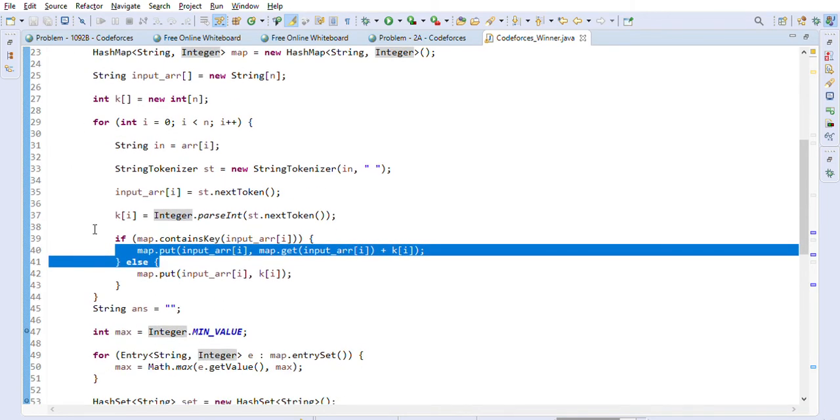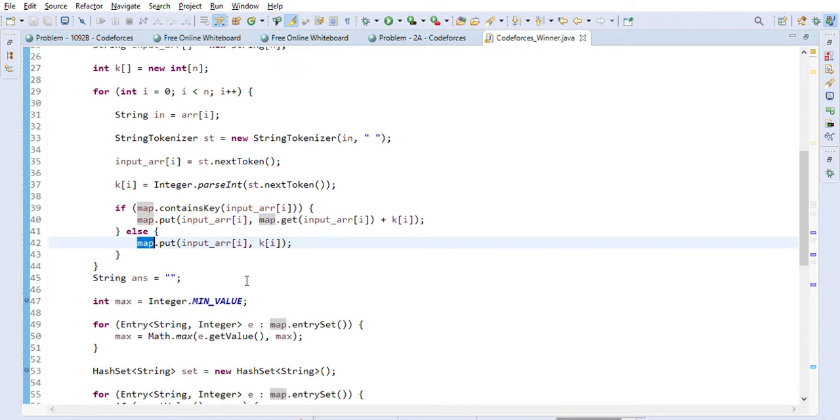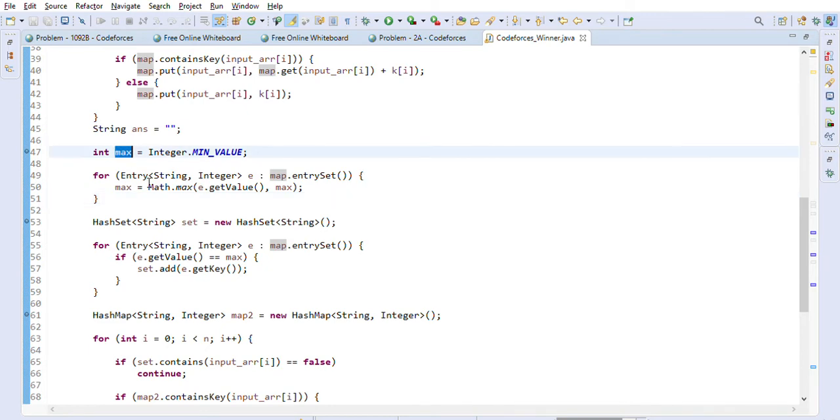After we are done with this for loop, we will have our map populated. As you can see, this map will be populated. This is the first map that we have. After that we will again go through this map, and we are calculating the maximum from the values. So we know how much maximum points one has scored across all the rounds. Once we calculate the maximum, then